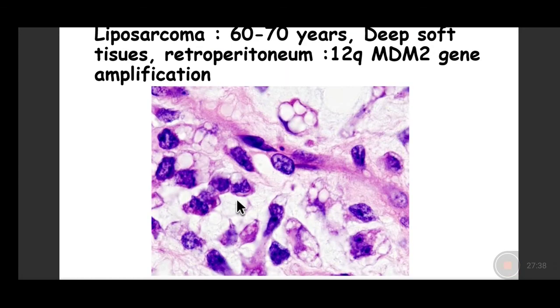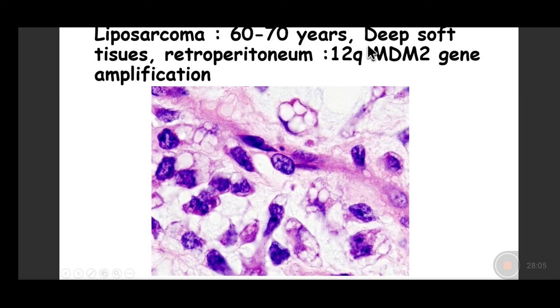And when you see such large nuclei in a tumor with adipose tissue differentiation, here you can see those large nuclei and multiple vacuoles present in the cytoplasm. So look at this high nucleocytoplasmic ratio, small vacuoles. Sometimes they compress the nuclei. So this is a liposarcoma.